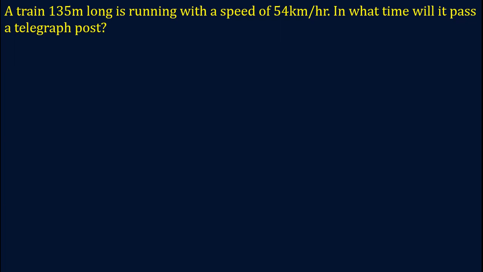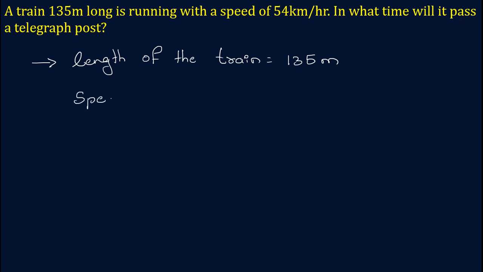See, in the given question, the length of the train given is equal to 135 meter long, and the speed of the train given is equal to 54 km per hour.